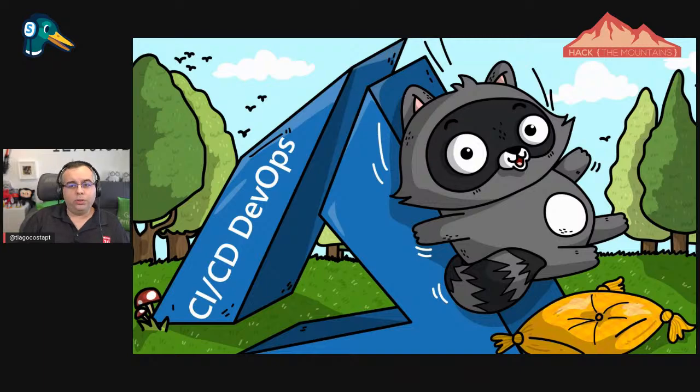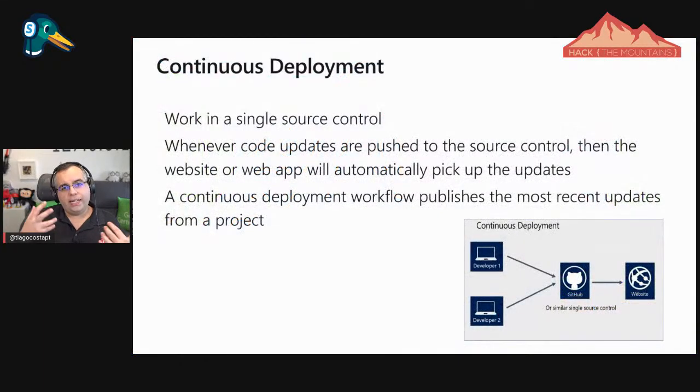maybe what we want to do is something like this, using concepts like DevOps, concepts from continuous integration and continuous deployment, because it's not very normal, or at least it shouldn't be very normal, for a developer from Visual Studio or even Visual Studio Code to deploy directly into Azure. Usually you don't even have to do that. What you have to do is this. I'm the developer here, developer 1 or 2.